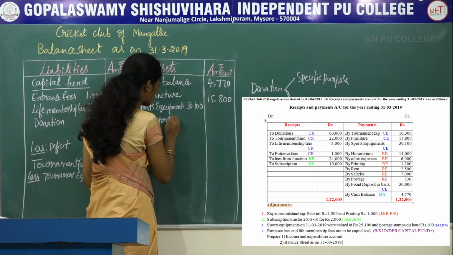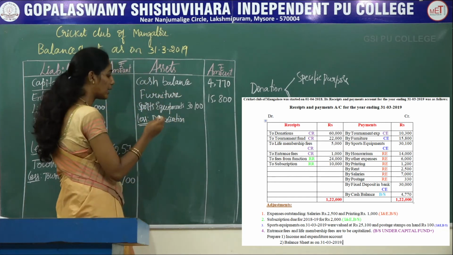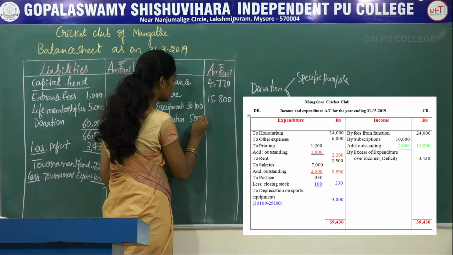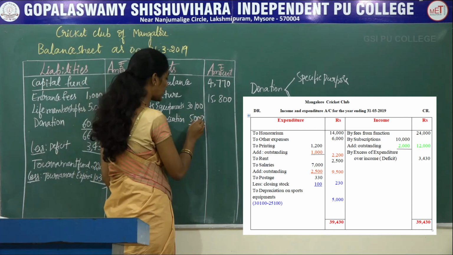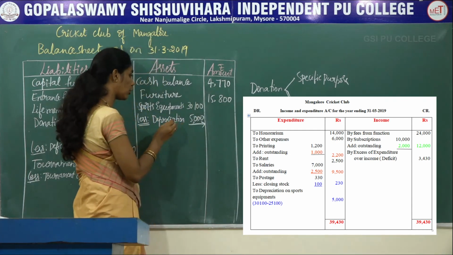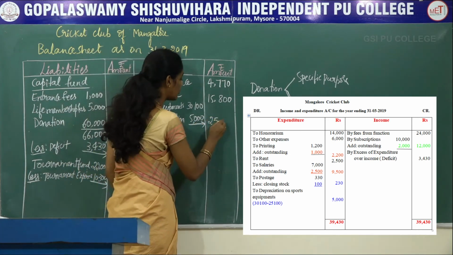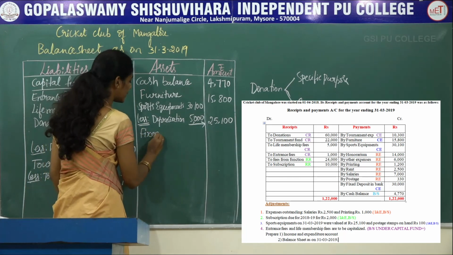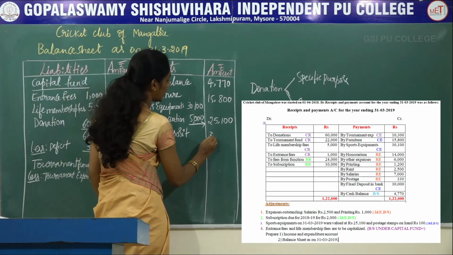The amount of depreciation is recorded in the income and expenditure account on the debit side, that is rupees 5,000. See the income and expenditure account. So now we have to deduct 5,000 from the value of sports equipment, 30,100, and you will get 25,100. The next capital expenditure is fixed deposit. The amount of fixed deposit was rupees 30,000.